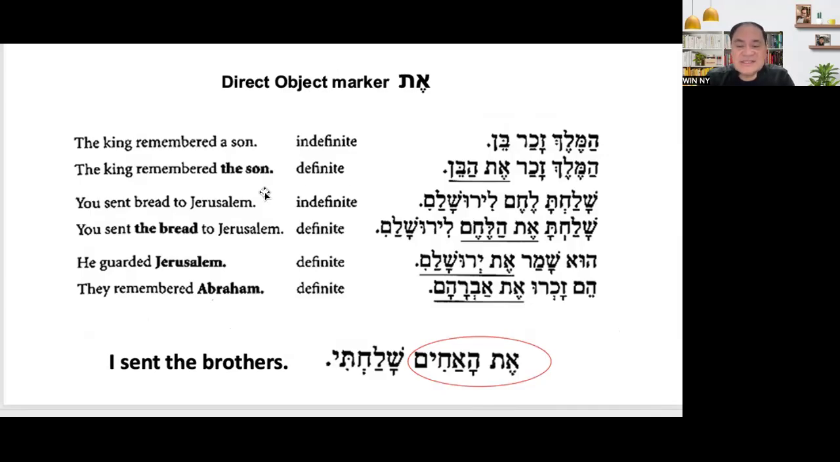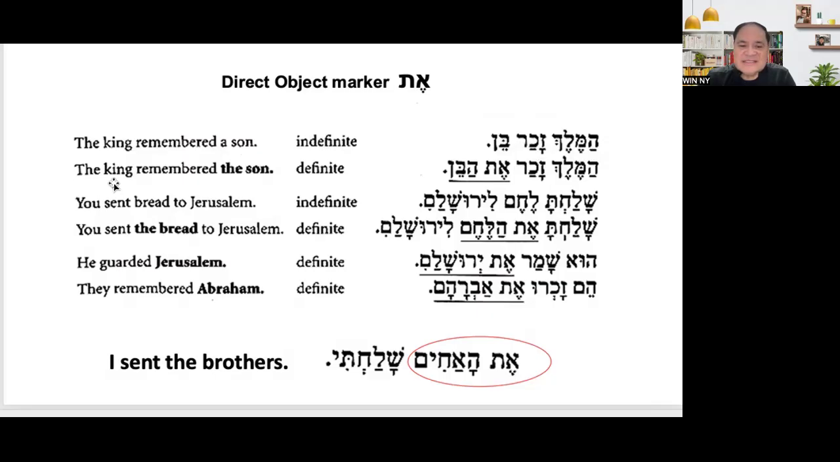Another lesson that we discussed last meeting was the direct object marker, et. Let's start reading the English. The king remembered a son. This is indefinite, so you don't have to put et: Hamelech zachar ben. This is the rule: if it is singular and indefinite, you don't have to write the et.